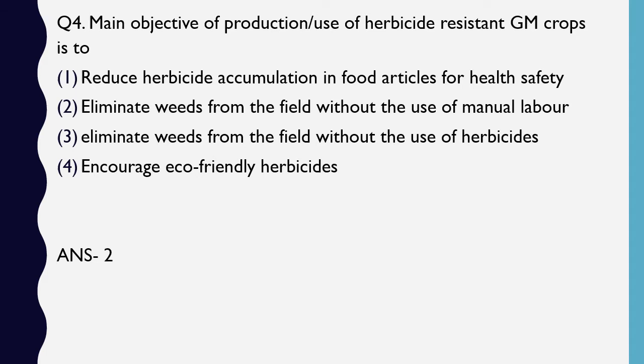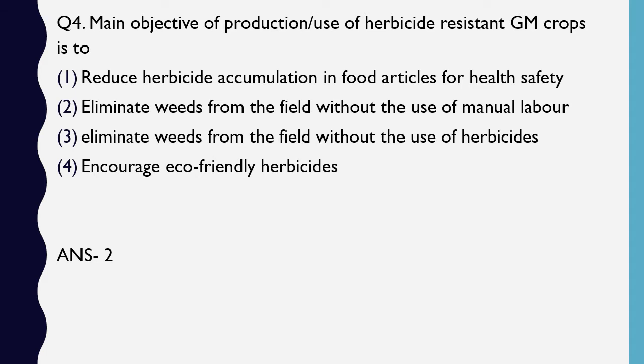Now the point to understand here is, what does herbicide resistant GM crop mean? It means that the crop that you will cultivate now would be resistant to herbicides. However, the weeds that would grow over there won't be resistant to herbicide. So now if you spray herbicide in your entire field, your crops being resistant won't get affected, but the weeds will get eliminated.